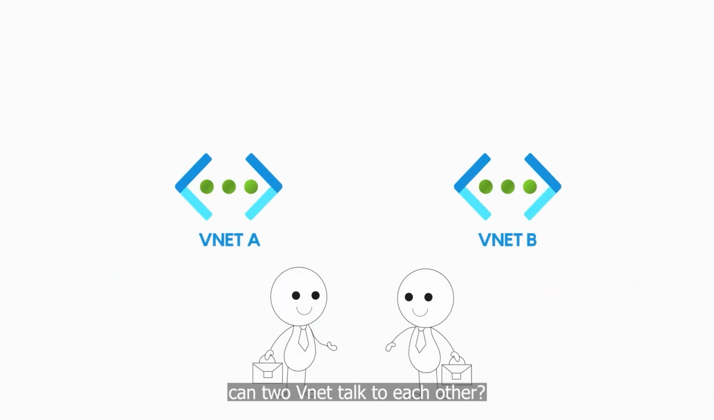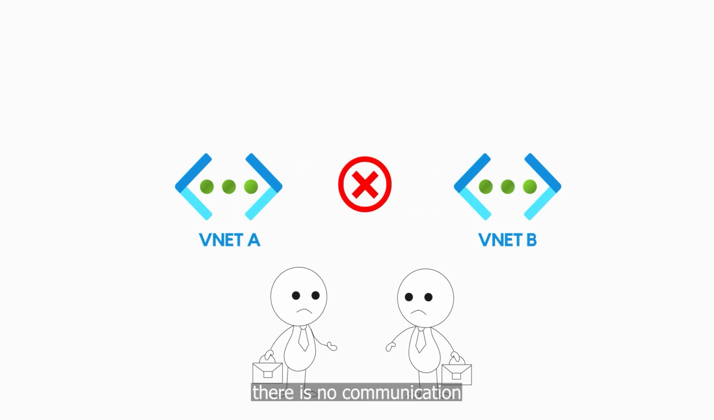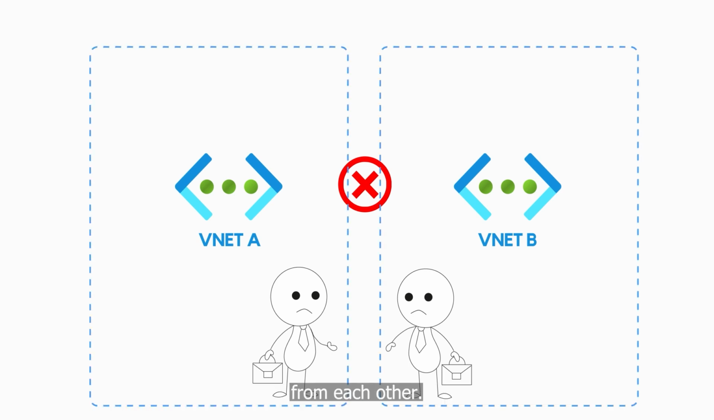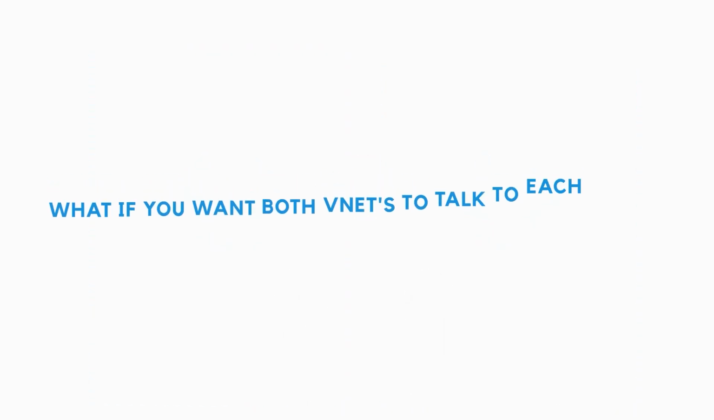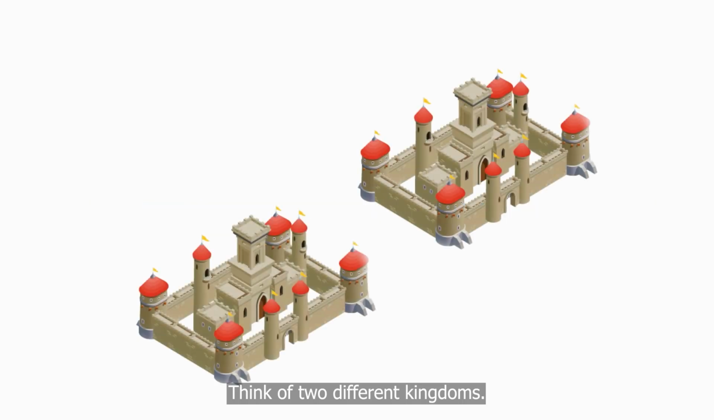Can two VNets talk to each other? For VNet A and VNet B, the answer is no. By default, there is no communication between any two VNets as they are completely isolated from each other. But what if you want both VNets to talk to each other? Think of two different kingdoms.